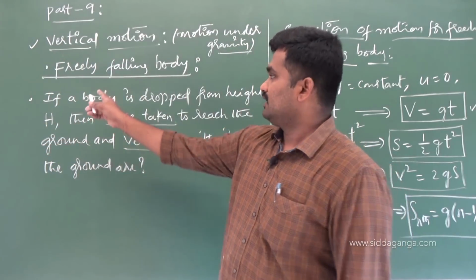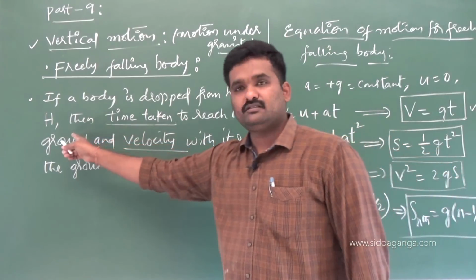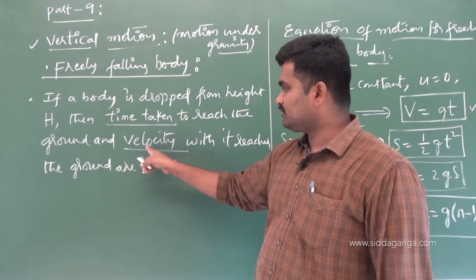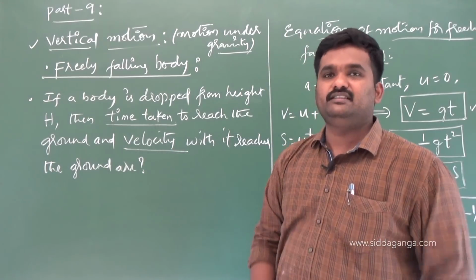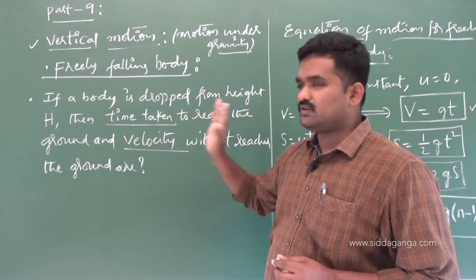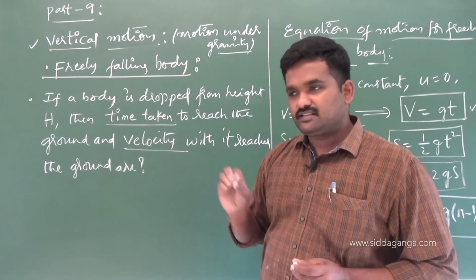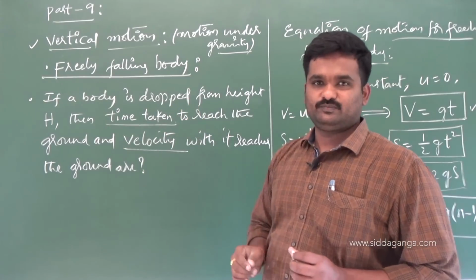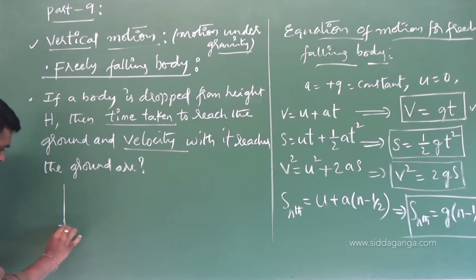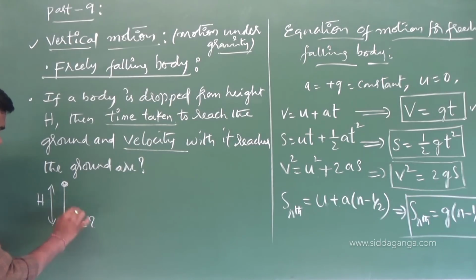If a body is dropped from a height h, then the time it takes to reach the ground, and the velocity with which it is going to hit the ground, are the two parameters usually asked. We use standard formulas for these, and you have to remember these two. What is given? The body is dropped from a height of h. With what velocity it reaches the ground, and what is the time taken to reach the ground. These are the two parameters they are asking.